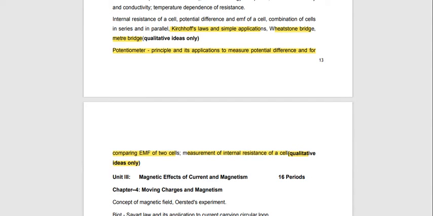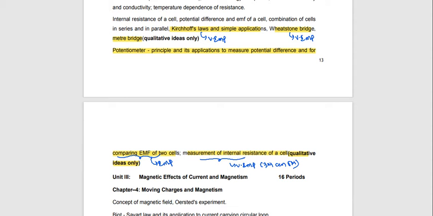Very important, and this was a previous question. It can be for 3 marks or 5 marks. Comparison of EMFs of two cells is also important. This Kirchhoff law is also very important. Whatever I highlighted is very important.